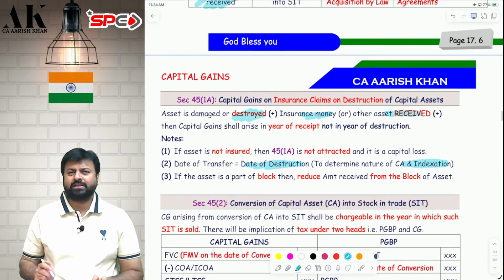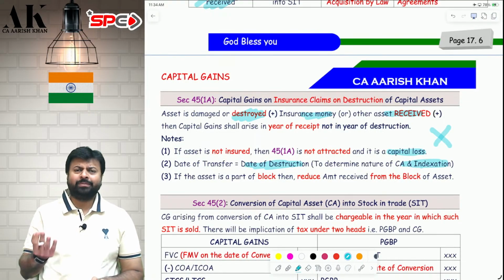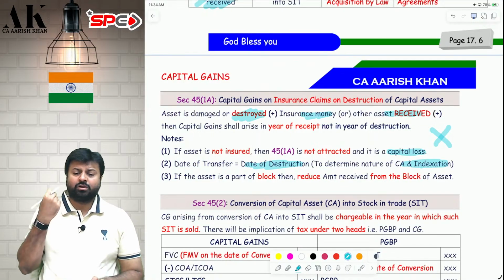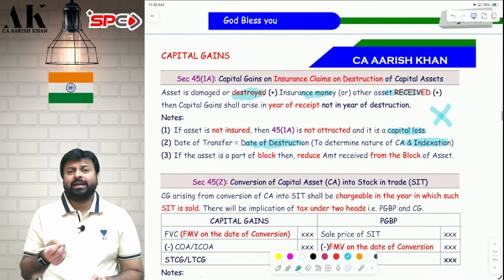Now, there are 2 small points in this which I need to address. Sir, my asset is destroyed, but it is not insured. If your asset is destroyed and it is not insured, it is a capital loss. This section is not applicable. Sir, what do you mean by capital loss? Capital loss means this loss does not have any treatment under the income tax law. You cannot set off this loss under the income tax law. This is what capital loss means. Sir, what if my asset is a part of a block?